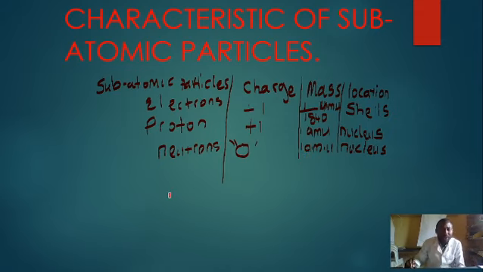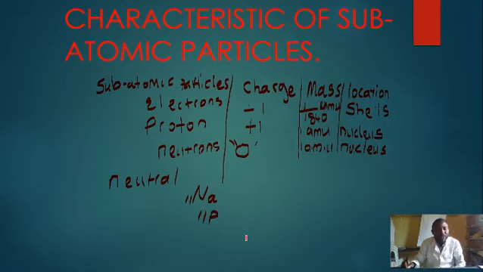Now, if I ask you, what is a neutral atom? What do we call a neutral atom? An atom is going to be neutral. For example, sodium.